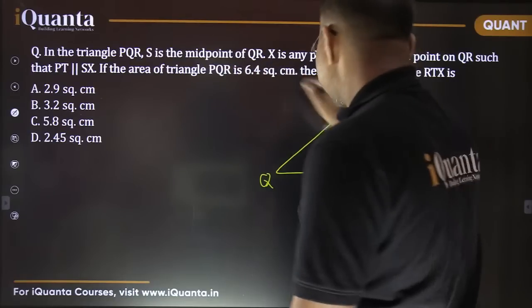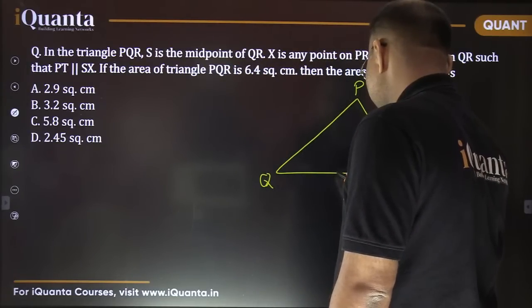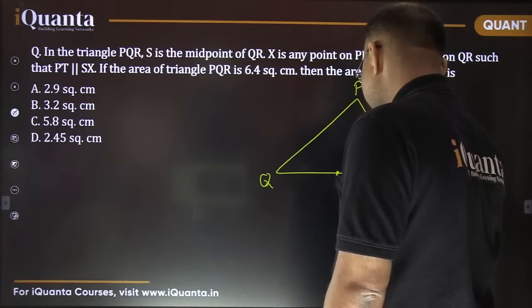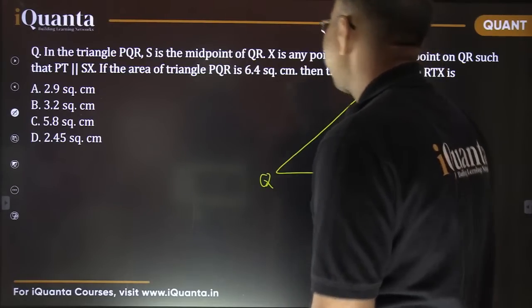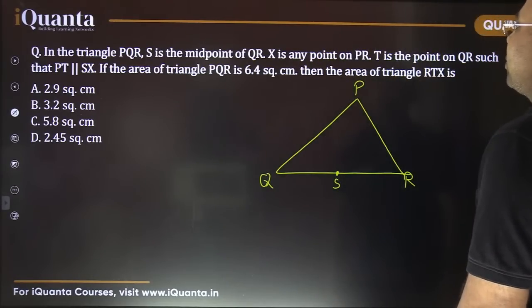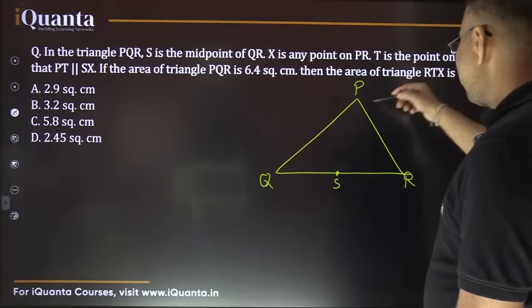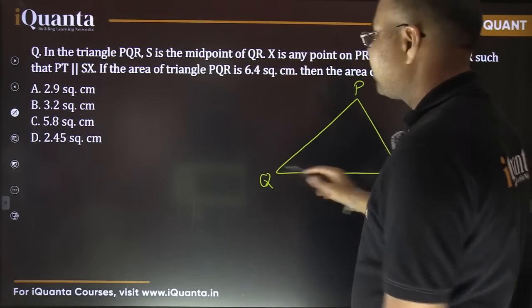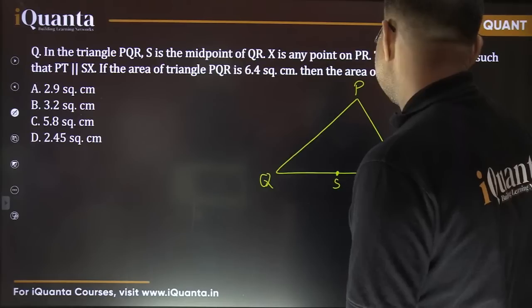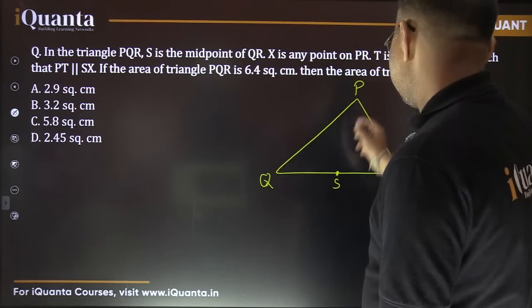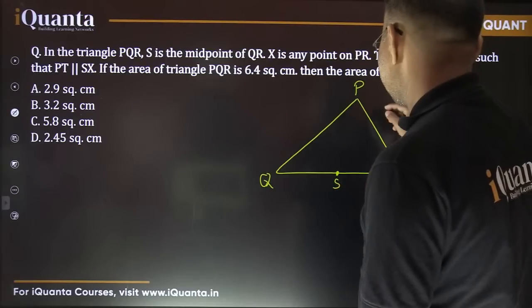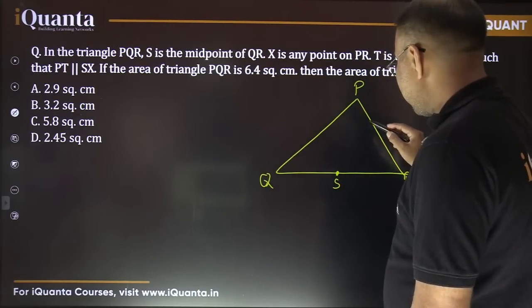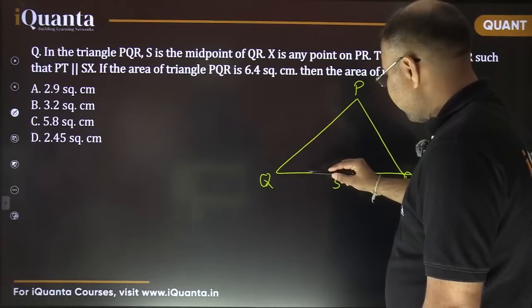S is the midpoint of QR, so S is somewhere here. And X is any point on PR, and T is a point on QR, such that PT is parallel to SX. Okay, so somewhere like this, maybe T is a point here.